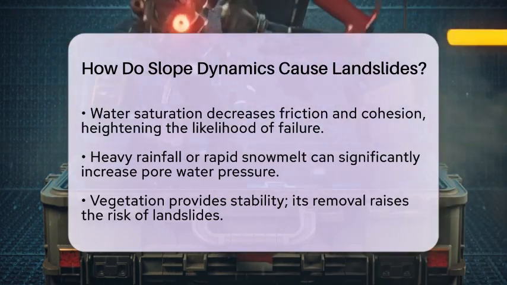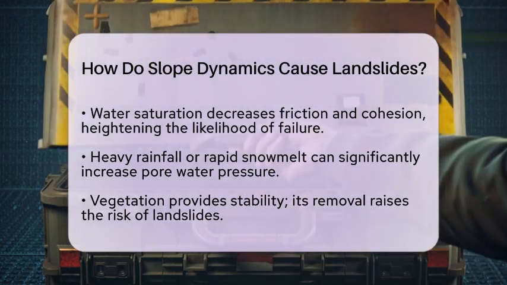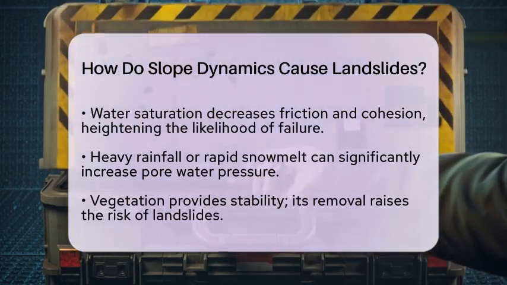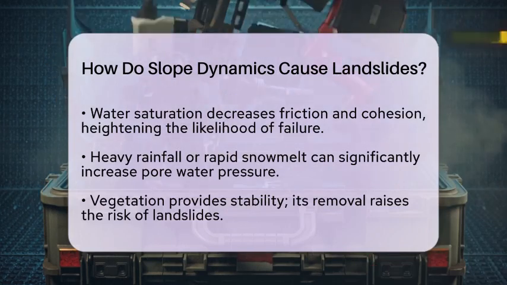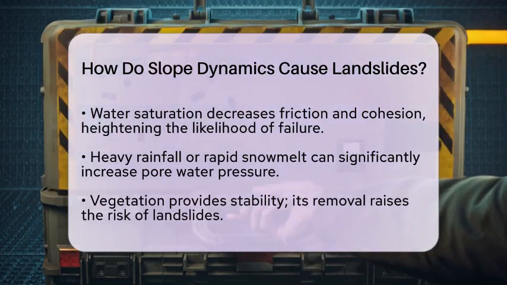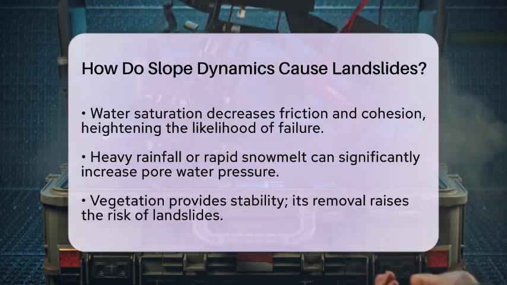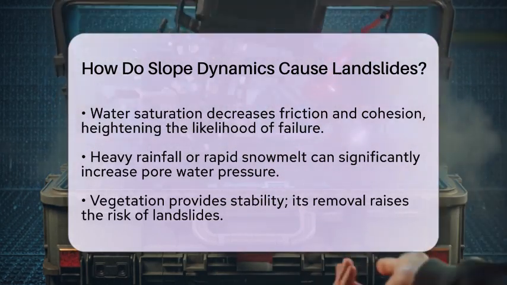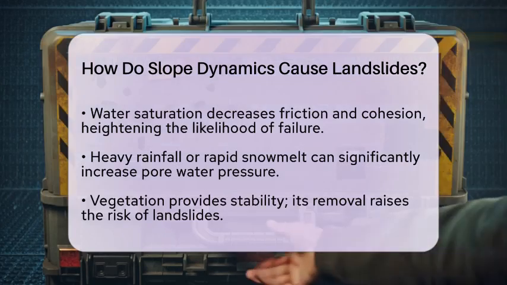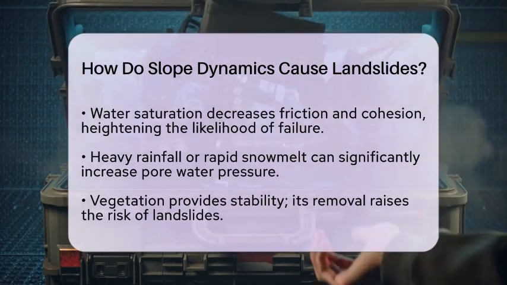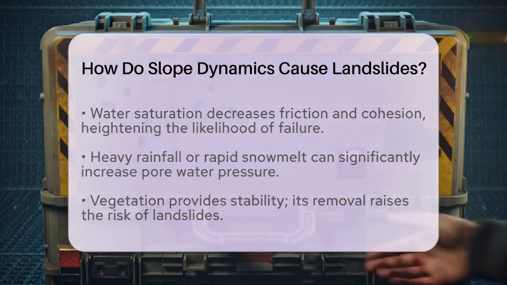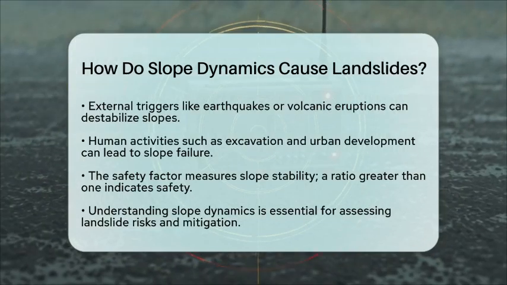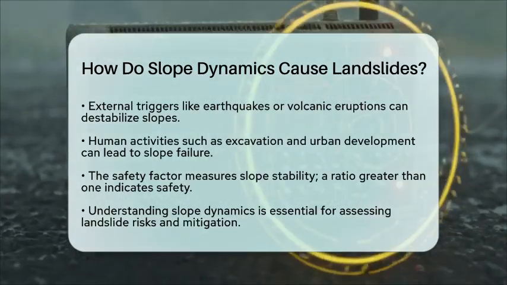Vegetation plays a protective role as well. The roots of plants help to hold soil together, increasing stability. When vegetation is removed due to deforestation or wildfires, the slope loses this natural support, increasing the risk of landslides. External triggers can also set off landslides. Events like earthquakes or volcanic eruptions can suddenly increase driving forces or decrease resisting forces. Human activities, such as excavation or urban development, can destabilize slopes too.